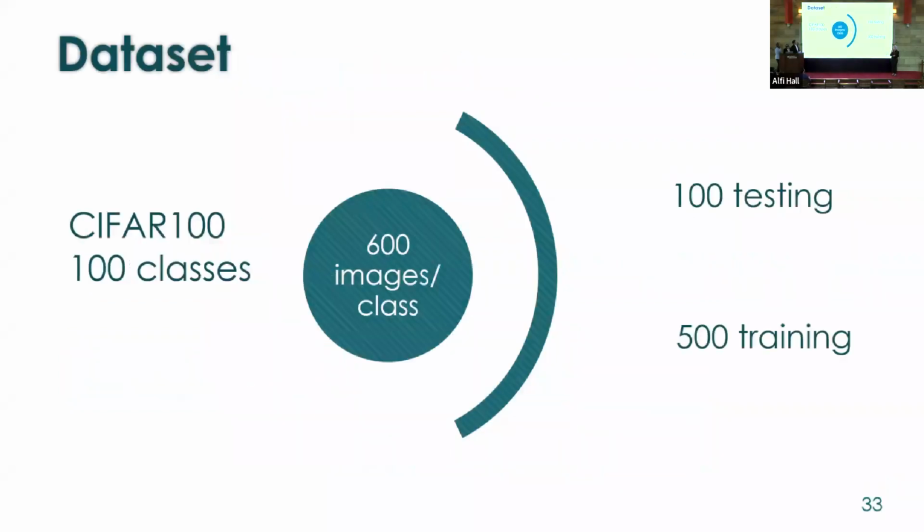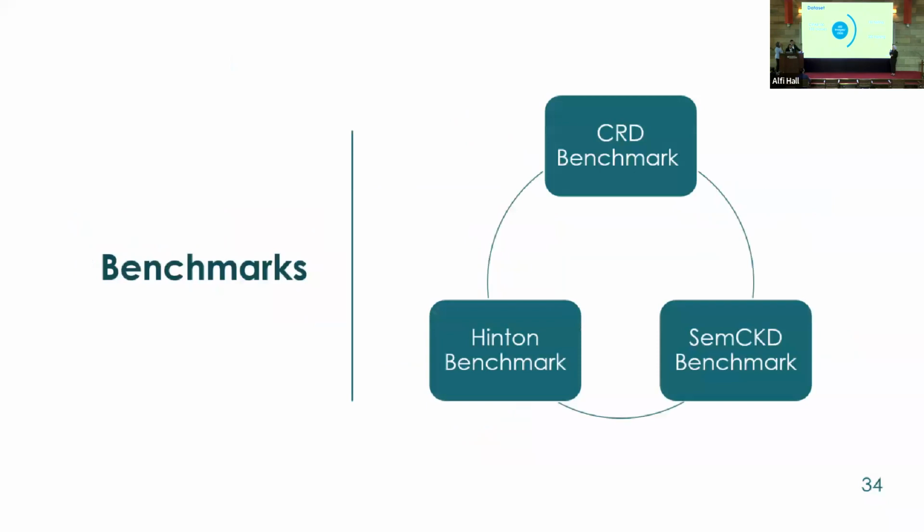So in order to perform these experiments, we had the following setup. We had this data set, which is C400. The C400 consists of 100 classes, where we have 600 images per class. Those 600 images are 500 images for training and 100 images for testing. And for the benchmarks that we compared our results against, we have 3 different benchmarks shown here.